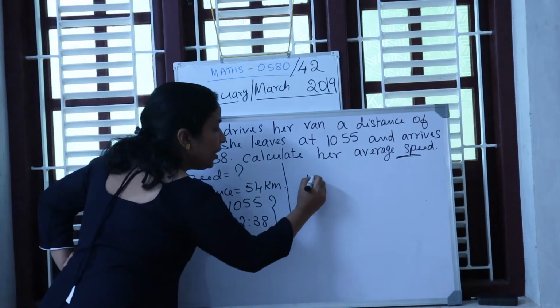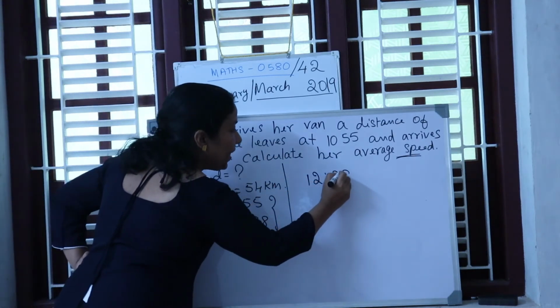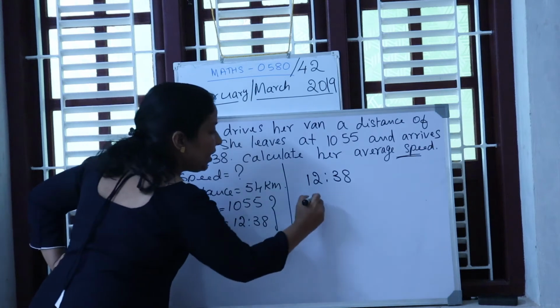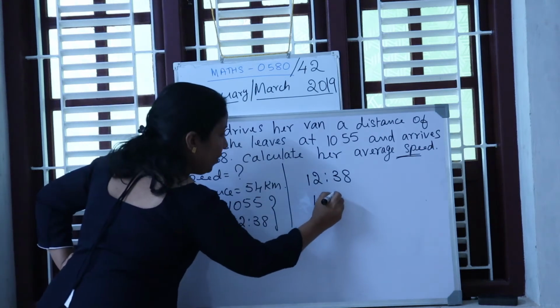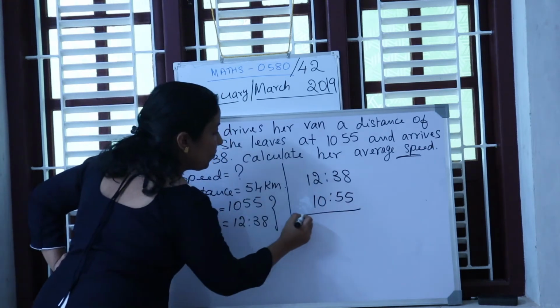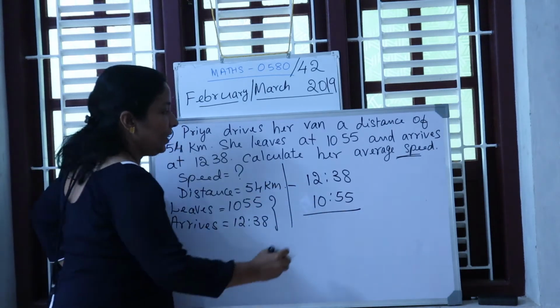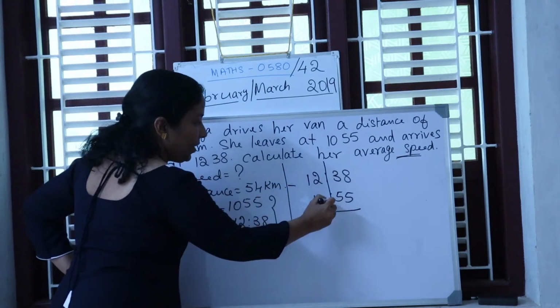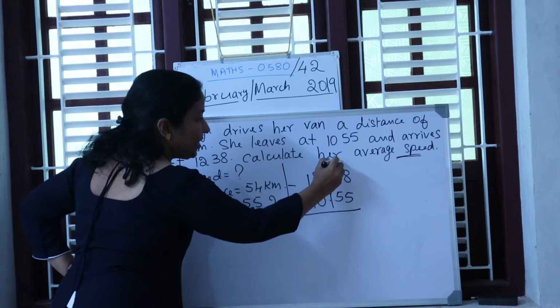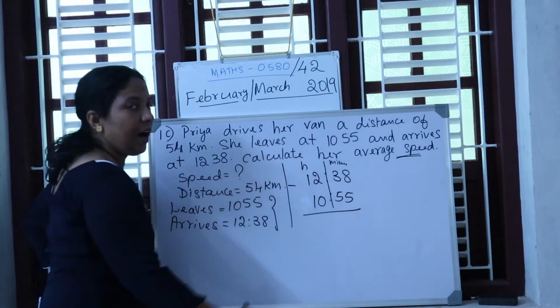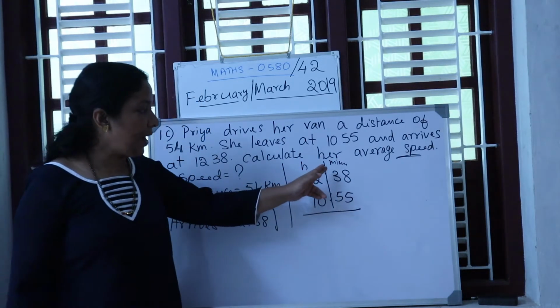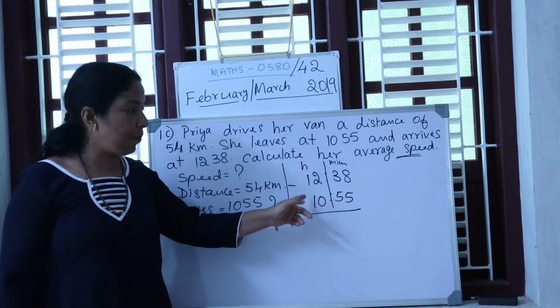Arriving at 12:38, whereas she is leaving at 10:55. Okay, subtract. Now students, look at this one. This stands for minutes part, whereas this is for hours part. We can subtract minutes from minutes and hours from hours.